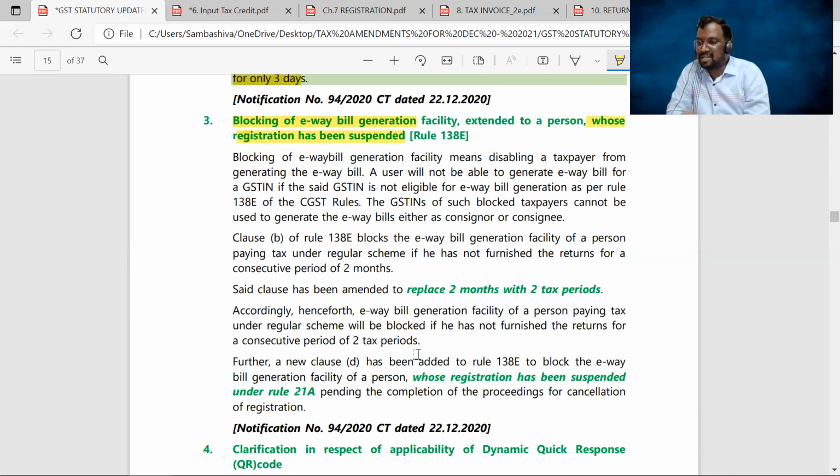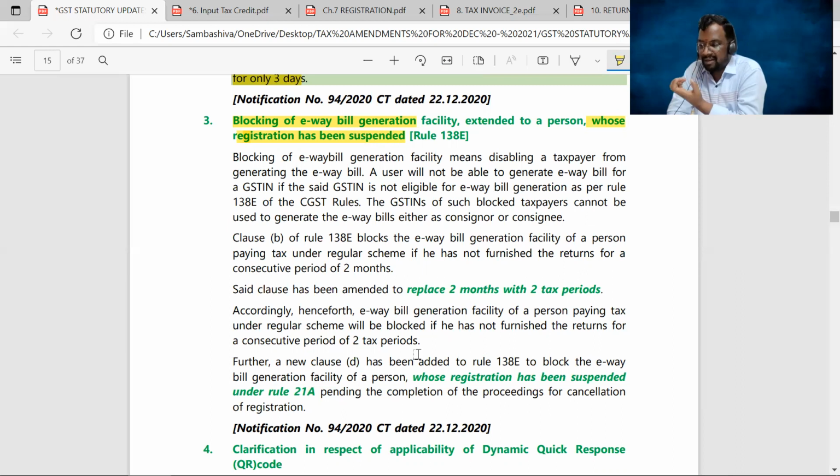Just now we have discussed the situations where the registration of a person is subject to suspension. We have discussed that the proper officer has the authority to suspend your registration certificate straight away. And during that suspension period, you're not entitled to generate the e-way bill.